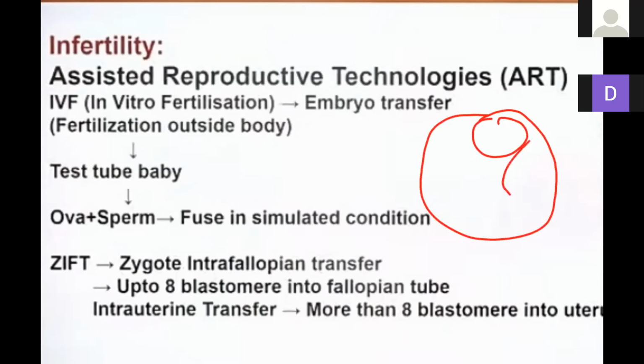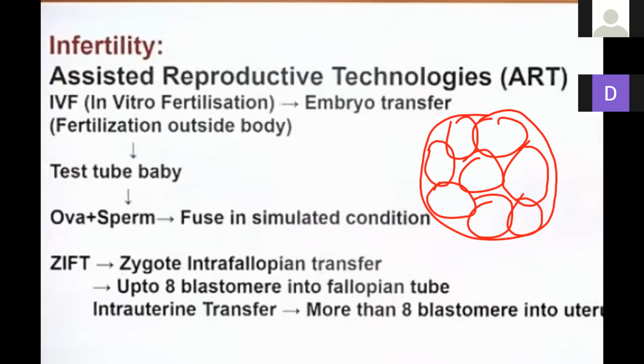1, 2, 3, 4, 5, 6, 7, 8. That is the blastomere. When the cleavage division occurs, the zygote divides further. Here a group of 8 cells is formed, and that is known as the blastomere.